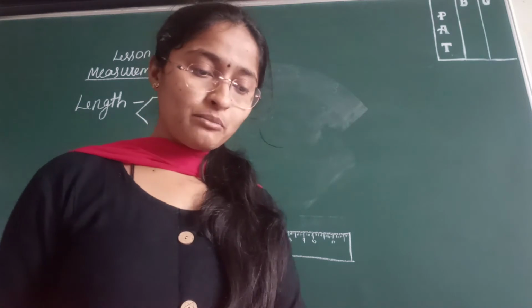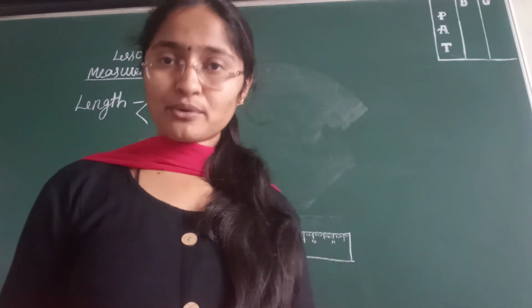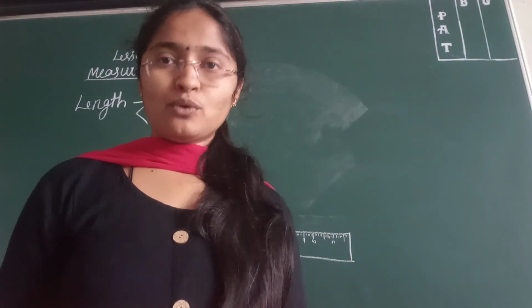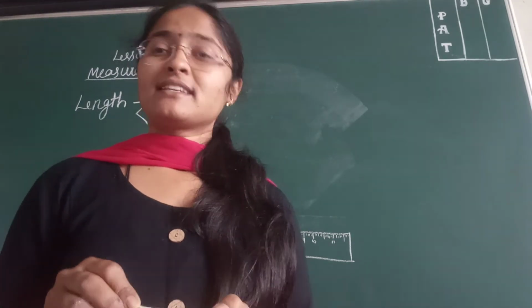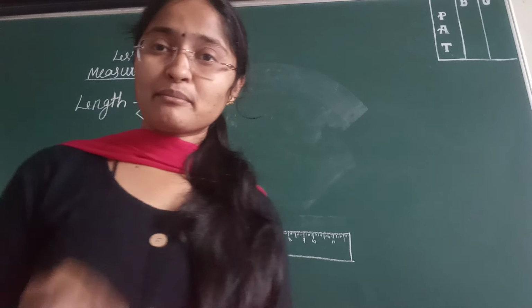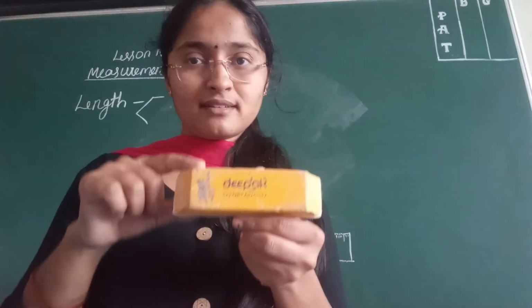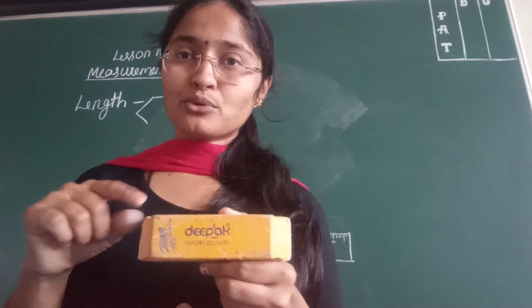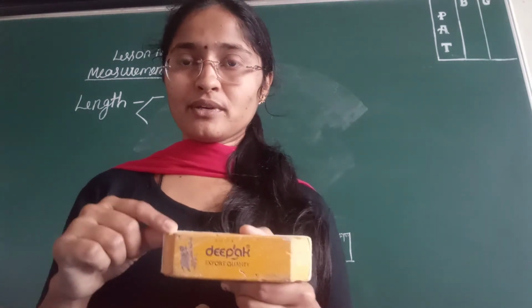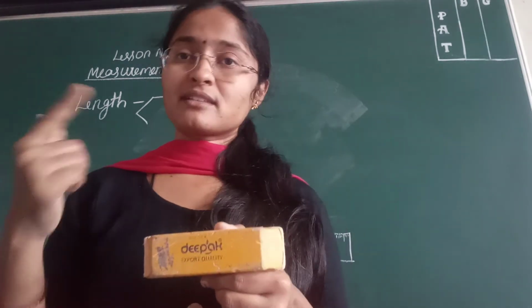When you measure the length of your room using a ruler, you will not write it in centimeter. How do you need to write? You need to write it in meter. Meter is bigger than centimeter, so you can measure your room length using meter. Then kilometer is bigger than that.